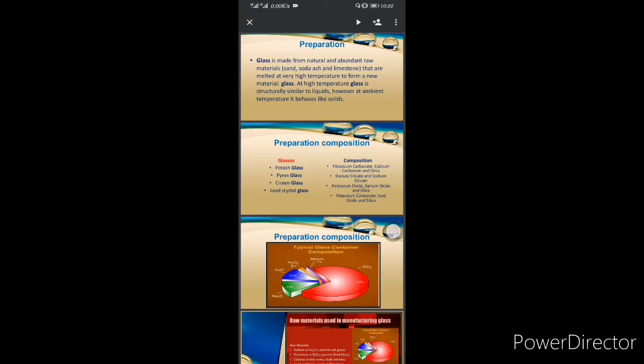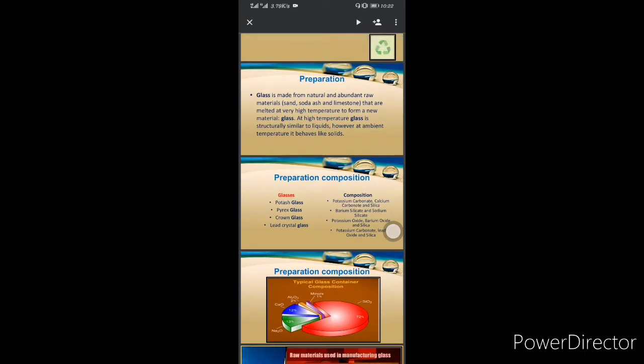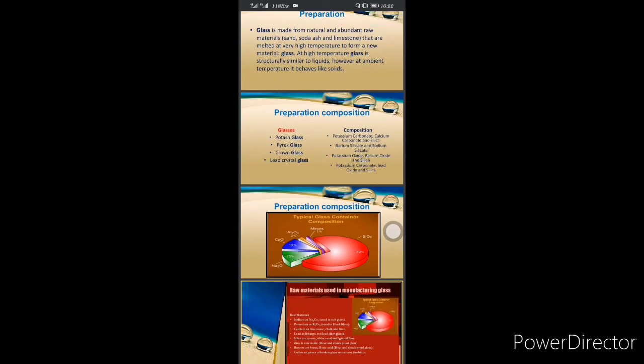Here I am going to continue the presentation about preparation of glass. Glass is made from natural and abundant raw materials, sand, soda ash and limestone, that are melted at very high temperature to form a new material, that is glass. At high temperature, glass is structurally similar to liquids. However, at ambient temperature it behaves like a solid.